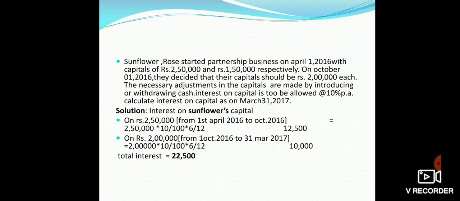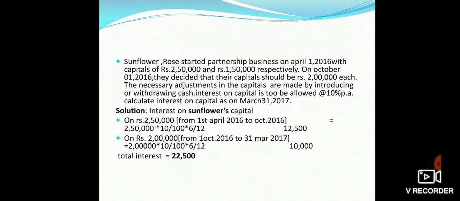Sunflower and Rose started partnership business on 1st April 2016 with capitals of rupees 2,50,000 and rupees 1,50,000 respectively. On October 1st, 2016, they decided that their capitals should be rupees 2 lakh each. The necessary adjustments in capitals are made by introducing or withdrawing cash. Interest on capital is to be allowed at the rate of 10% per annum. Calculate interest on capital as on March 31st, 2017.